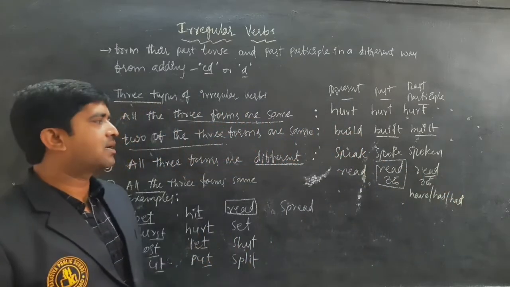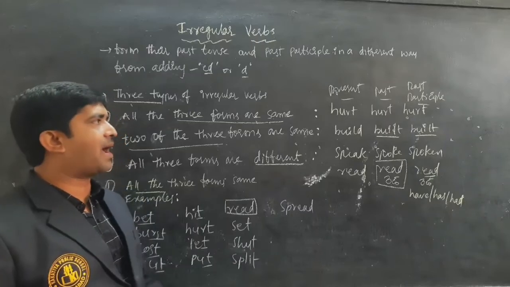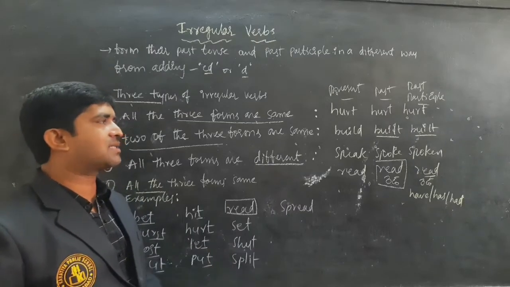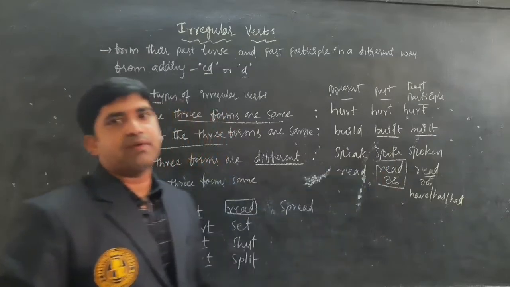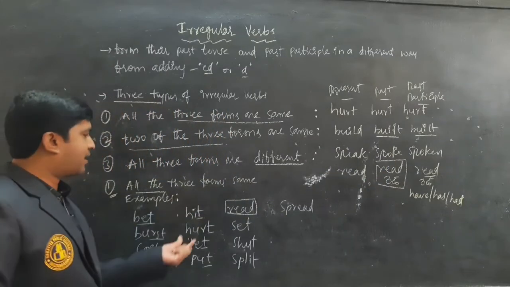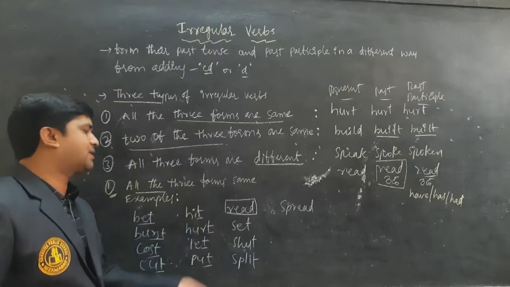The pronunciation is different in past tense and past participle, but the spelling is the same for read. So we have written it in this list.